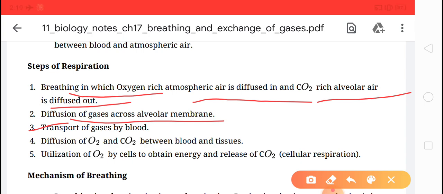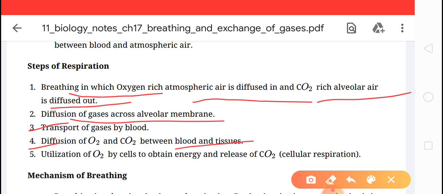So through blood, the gases can be transported to the alveoli or to the tissues. Number 4, diffusion of oxygen and carbon dioxide between blood and tissues. Clear, children?